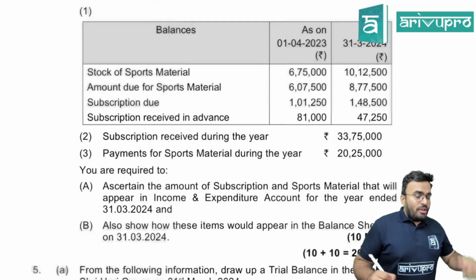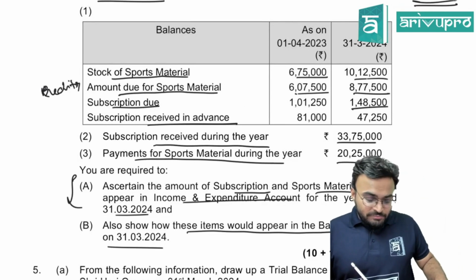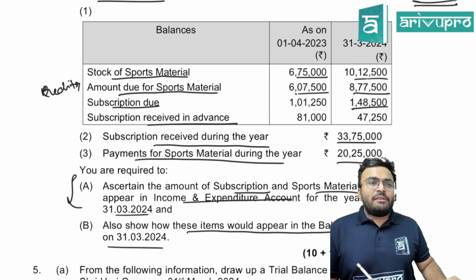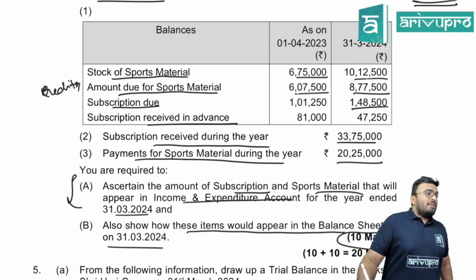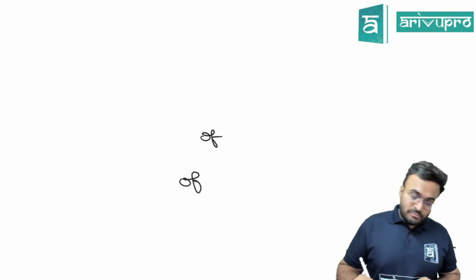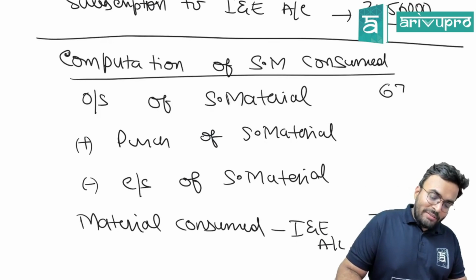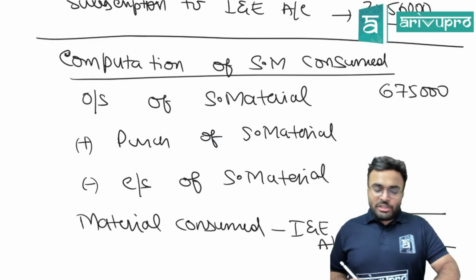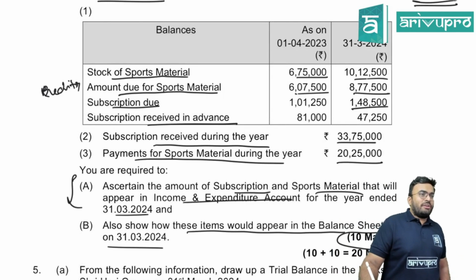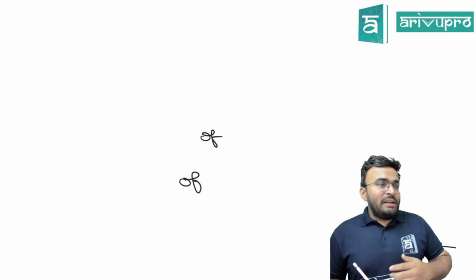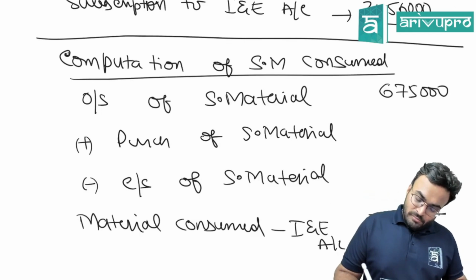What is opening stock? Is it given? Opening stock of sports material, spot it in the question and tell me. 6,75,000. Closing stock of sports material, is it there in the question? How much? 10,12,500.